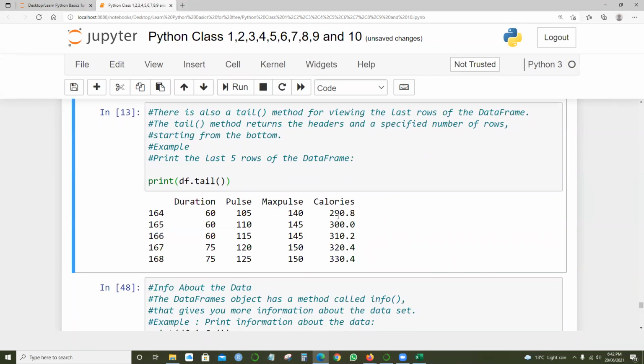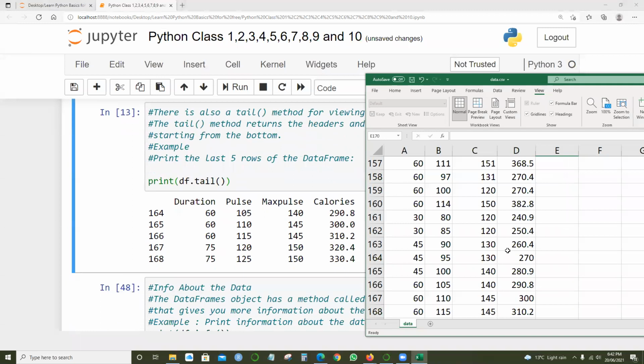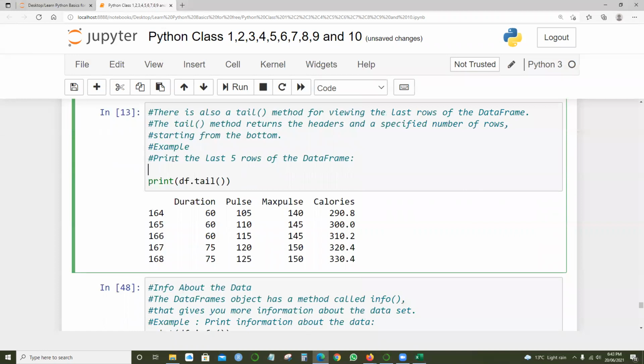Okay, 290, 300, and if you look at this information side by side, from here to here, look at this information carefully. So you got 60, 105, 110. So all these things, 290, 300, 310 and all, the last five values or the rows. Print the last rows of the data frame.